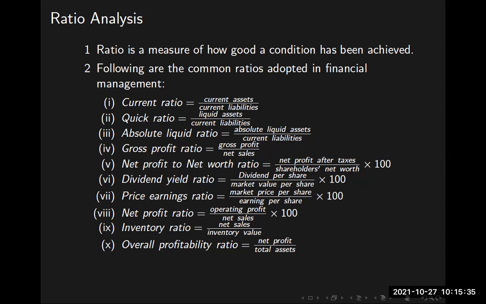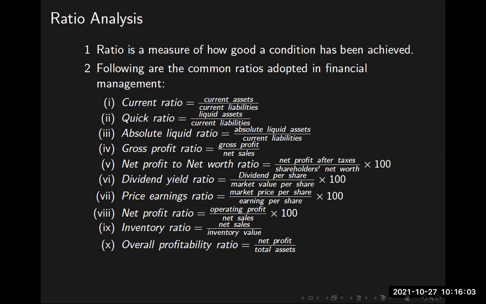2.02 is not a bad thing because it is far above 1. It is greater than 1. My company is doing well. That is, in case I am not able to pay up all the liabilities using my current asset or liquid asset, money, I can draw money from the bank and pay up the liabilities.